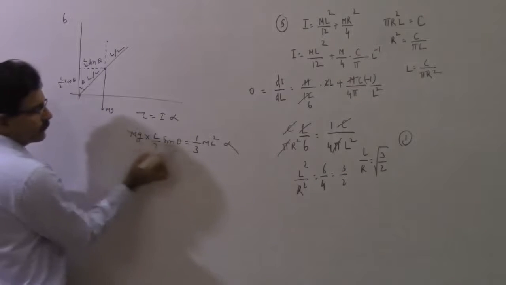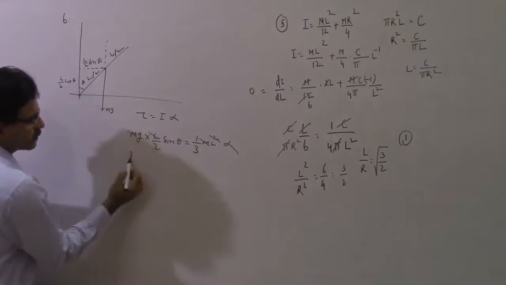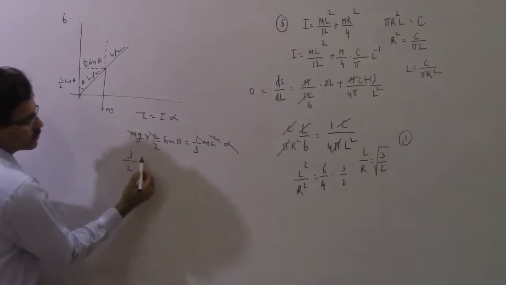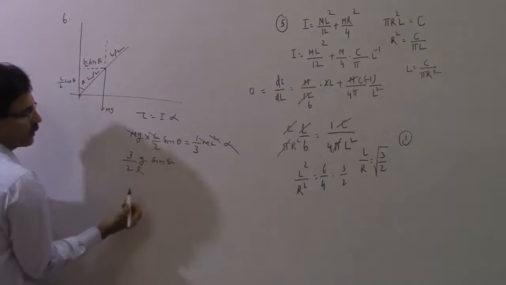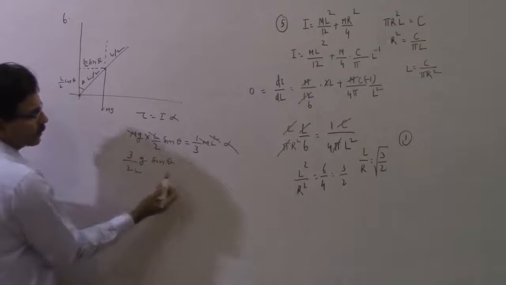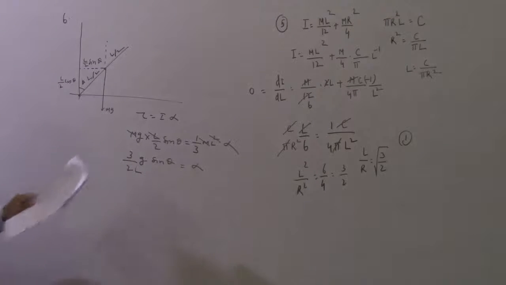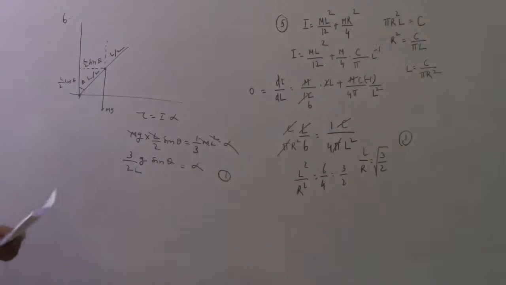So you can lose m with m, you can lose L with this, shift it here, this becomes 3 by 2 g sine theta divided by capital L, and this will be equal to alpha. Let us look for the answer. Answer number 1 is correct for this, so that's it.